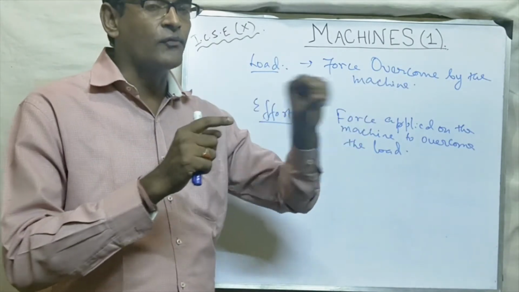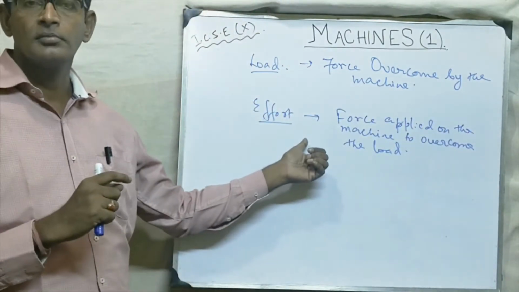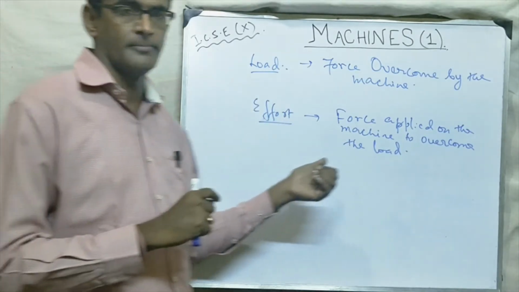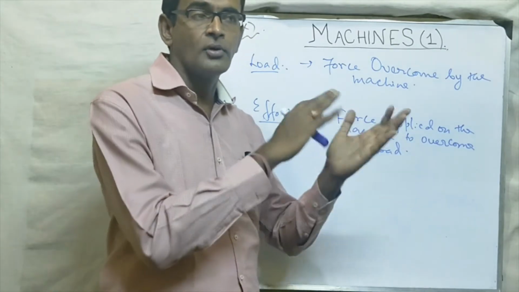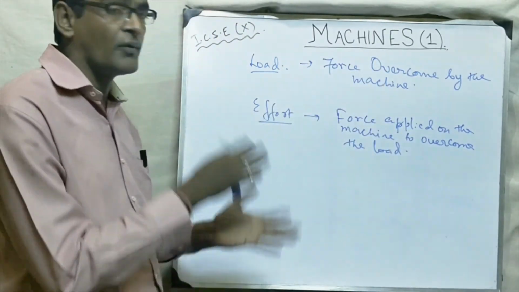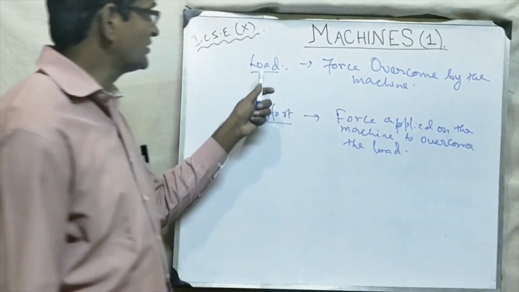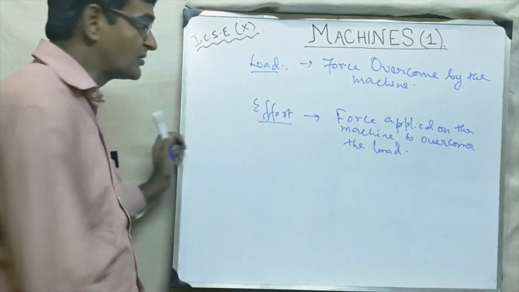To overcome that force of friction, we have to apply that effort. So that is the effort. The load is what the machine is doing, the force overcome by the machine, and effort is what you are doing on the machine.